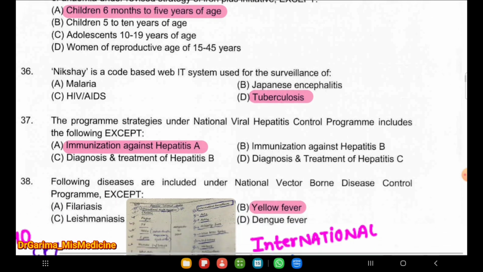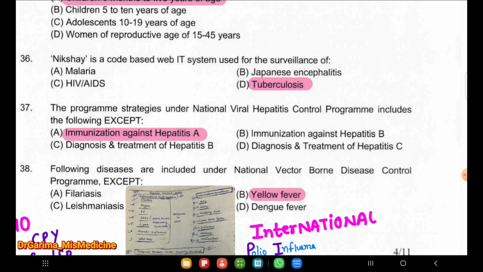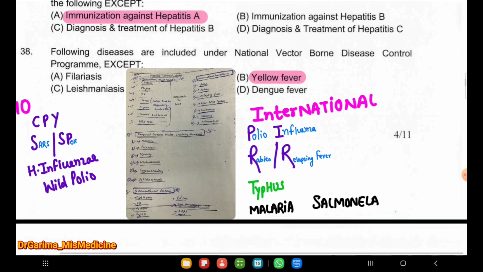The next question is, the program strategy under National Viral Hepatitis Control Program includes the following except immunization against hepatitis A. But National Viral Hepatitis Control Program, which is NVHCP, includes hepatitis B immunization, diagnosis and treatment of hepatitis B, and the diagnosis and the treatment of hepatitis C, but not hepatitis A. Next question, following diseases are included under National Vector-Borne Diseases Control Program except yellow fever, but under NVBDCP it includes filariasis, leishmaniasis and dengue fever, but not yellow fever.